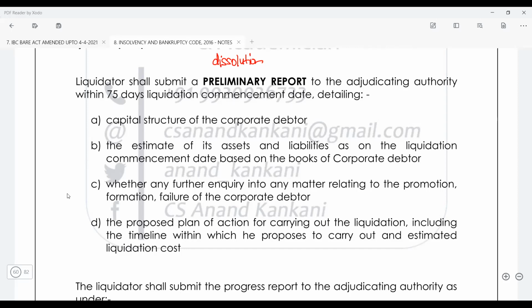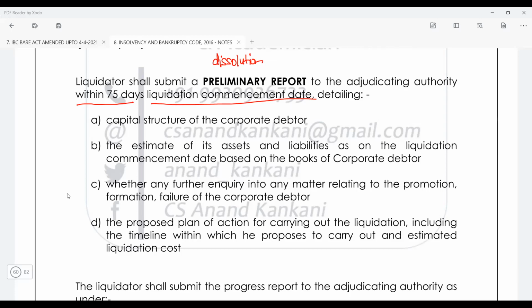it has entered into liquidation. Now tell me one thing: what was valued 600 days before, do you think the valuations are going to remain the same? Answer is no. So again, a fresh report is going to be made. That's where the time period has been given, and it has also been capped within 75 days from the liquidation commencement date. So what is the liquidation commencement date? When the liquidation order is passed by the NCLT under section 33.